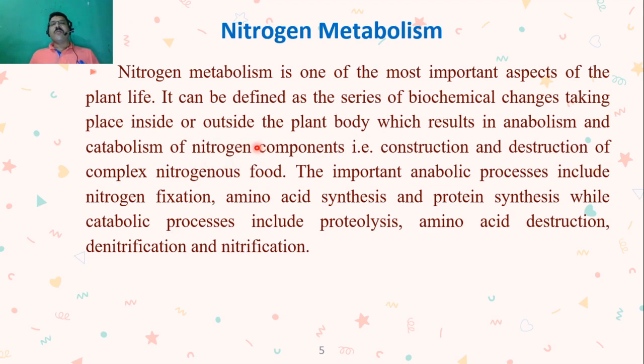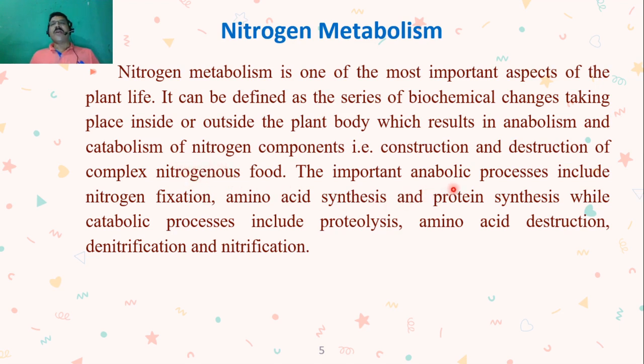Now these formed products, suppose proteins, are then utilized and get destroyed. So this synthesis is known as anabolism, and the destruction of proteins is known as catabolism. So construction and destruction of complex nitrogenous food is known as nitrogen metabolism.